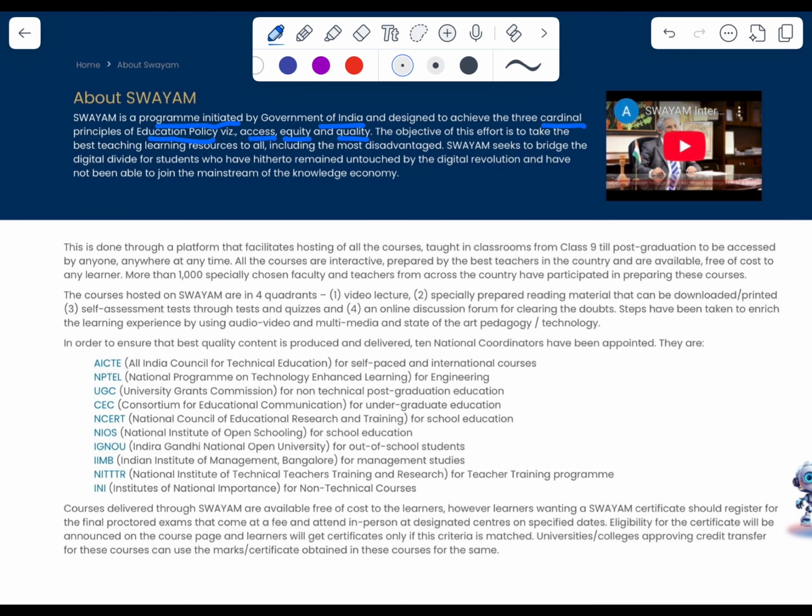The courses hosted on the SWAYAM portal are in 4 quadrants. First, video lecture. Second, specially prepared reading materials. Third, self-assessment tests. And fourth, online discussion forums.